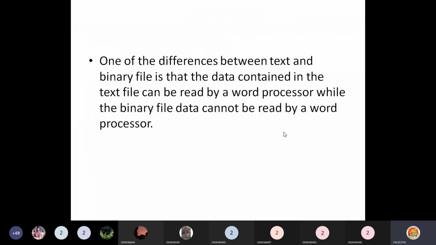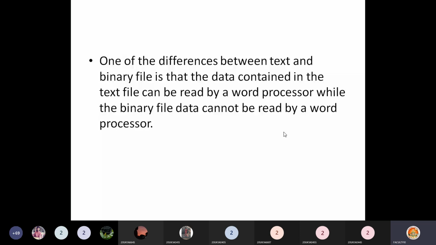One of the differences between text and binary files is that data contained in a text file can be read by a word processor. That is what I was mentioning. It can be read by a word processor like Notepad, or a document processor like MS Word. Those word processors can understand the text present in a text file, while the binary file data cannot be read by a word processor. If you open a binary file with a word processor, it cannot understand that binary file.